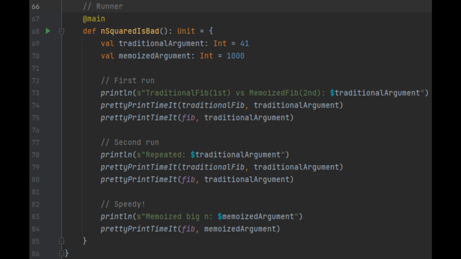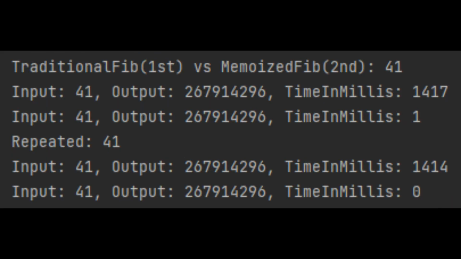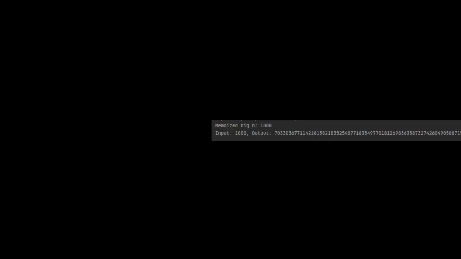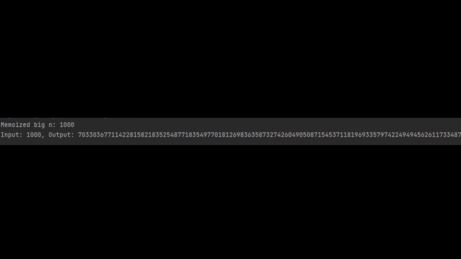So what can we see from the results? Traditional Fibonacci takes roughly the same amount of time for the first and repeated test. Memoized Fibonacci takes 1 millisecond the first time and 0 milliseconds the second time, as the result had already been computed, and thus was a simple lookup from the cache. As you can see, this significantly reduces the time taken. For the 1000th term, we achieve this using the fib function in only 6 milliseconds.